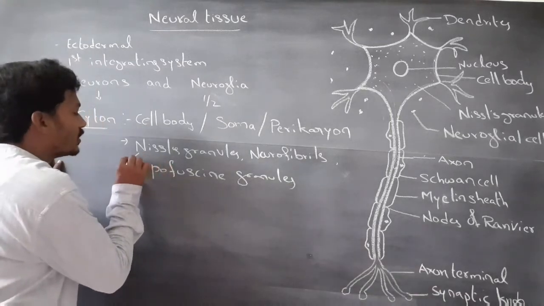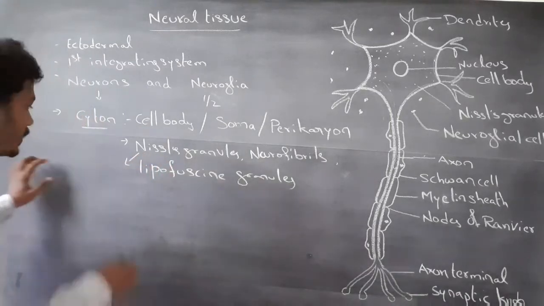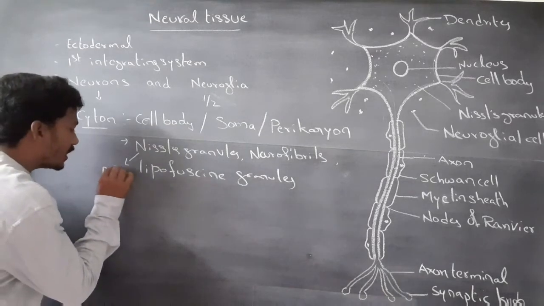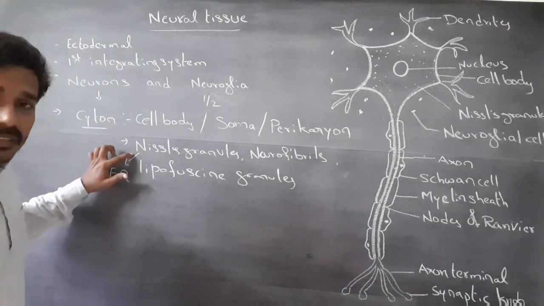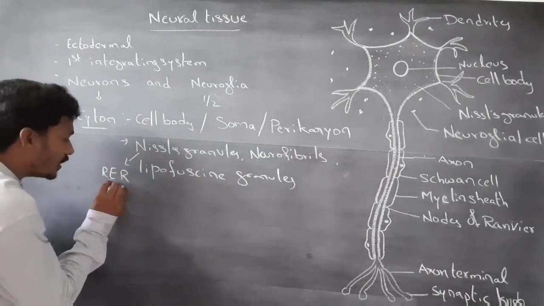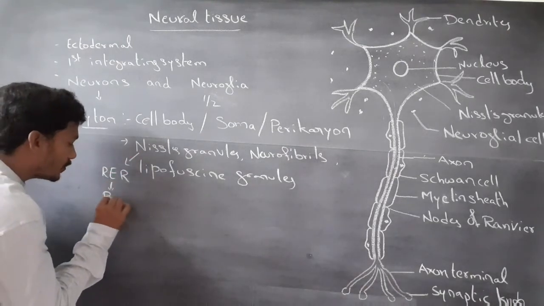Visual granules represent rough endoplasmic reticulum. These are involved in the synthesis of protein.